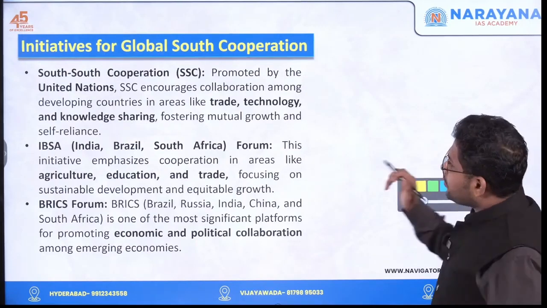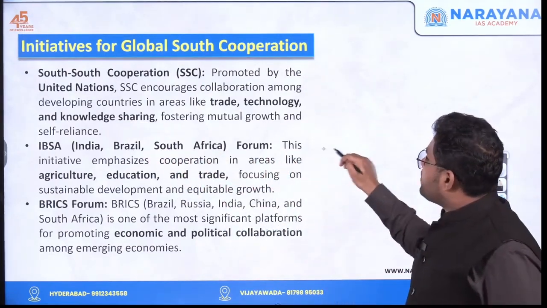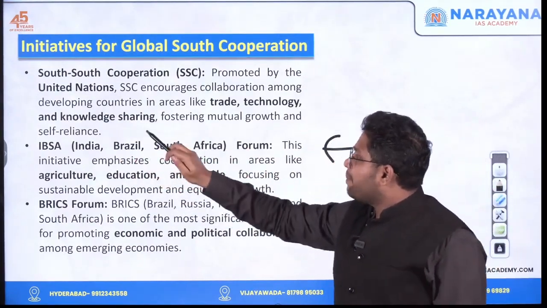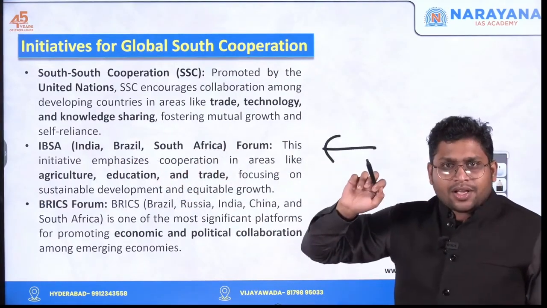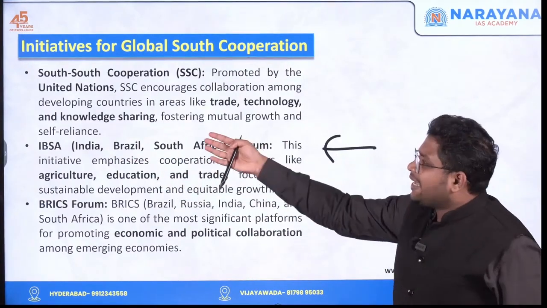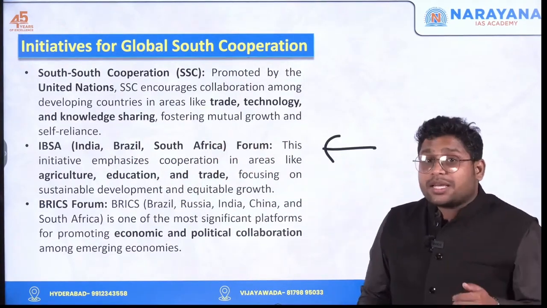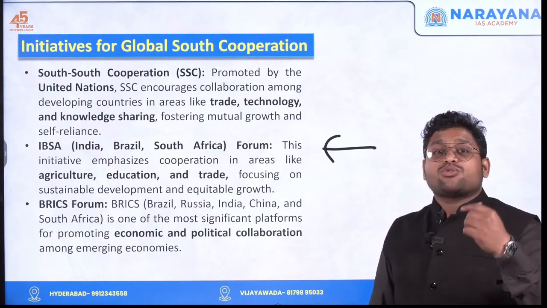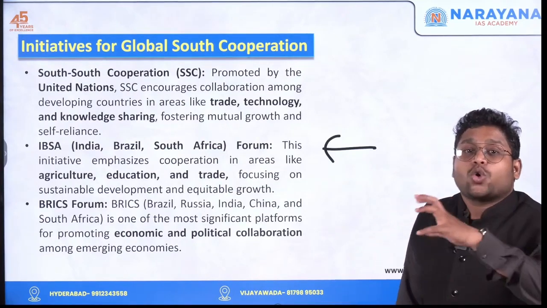Yes. Then you have this initiative called IBSA. It's a grouping of India, Brazil, and South Africa. Now these three countries are all democracies and all three belong to the global south. Their history is also very similar because they were colonized.